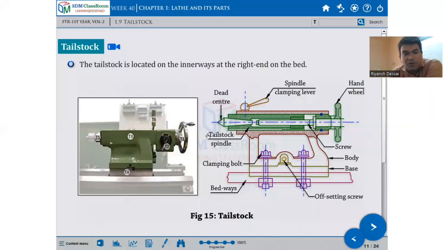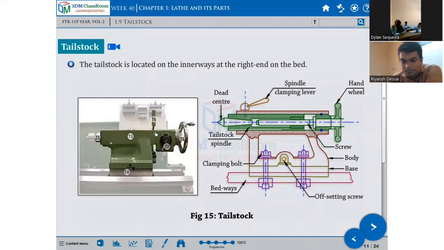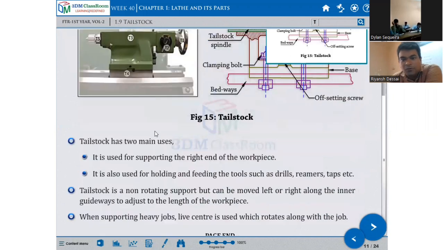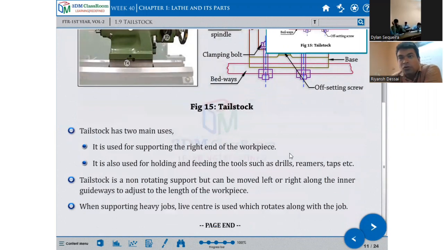The tailstock is located on the inner base at the right hand on the bed. This is the half section we will show here. Tailstock has two main uses: it is used for supporting the right end of the workpiece, and it is also used for holding and feeding tools such as drills, reamers, and taps. The main use is to support the lengthy job, and second, it can be used for drilling, reaming, or tapping.